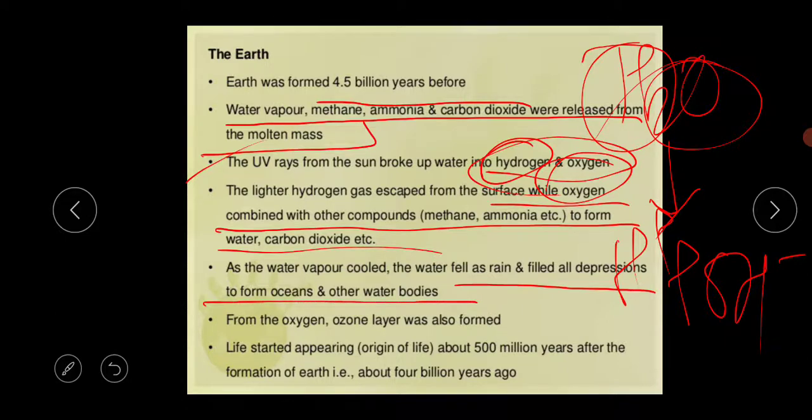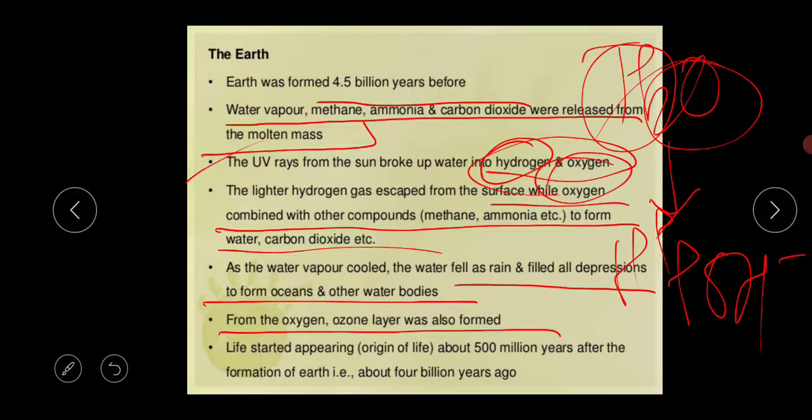As the water vapor cooled, the water fell as rain and filled all the depressions to form the oceans and other water bodies. So in this way, oceans and seas are formed. Next, from the oxygen, the ozone layer was also formed.